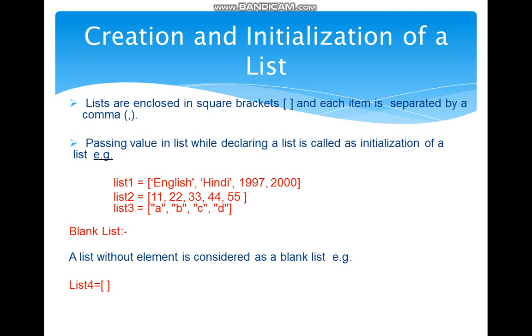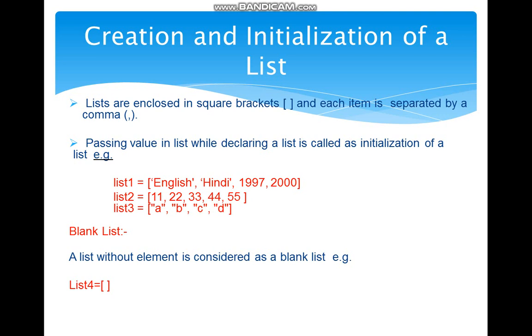As you can see on the screen, I have 3 lists named list 1, list 2 and list 3. In first list 1 I have 4 elements, 2 string type and 2 integer types. तो आप देख रहे हैं string types के elements हैं, it must be enclosed within single quotes, and the integer type elements can be written as it is. So next, in list 2 I have 5 elements, 11, 22, 33, 44 and 55. And list 3 I have 4 character elements, A, B, C and D.